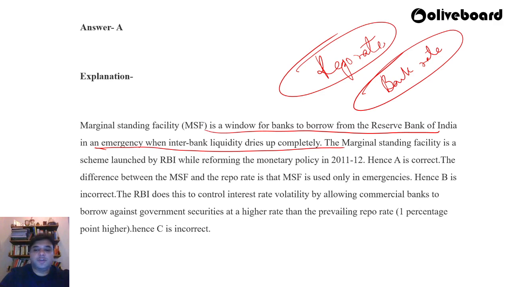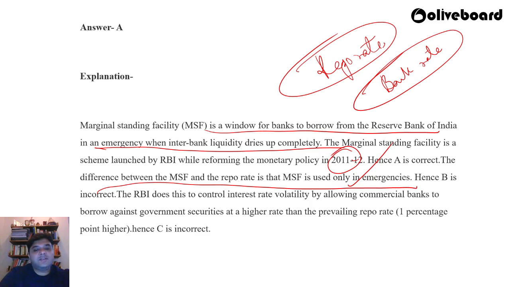Right. It was introduced in 2011, 2012. Hence, option number A is obviously correct. The difference between MSF and repo rate is that MSF is used only in emergencies. You have to keep this in mind. Very, very important. MSF is only used in case of emergencies. Hence, B is also incorrect.